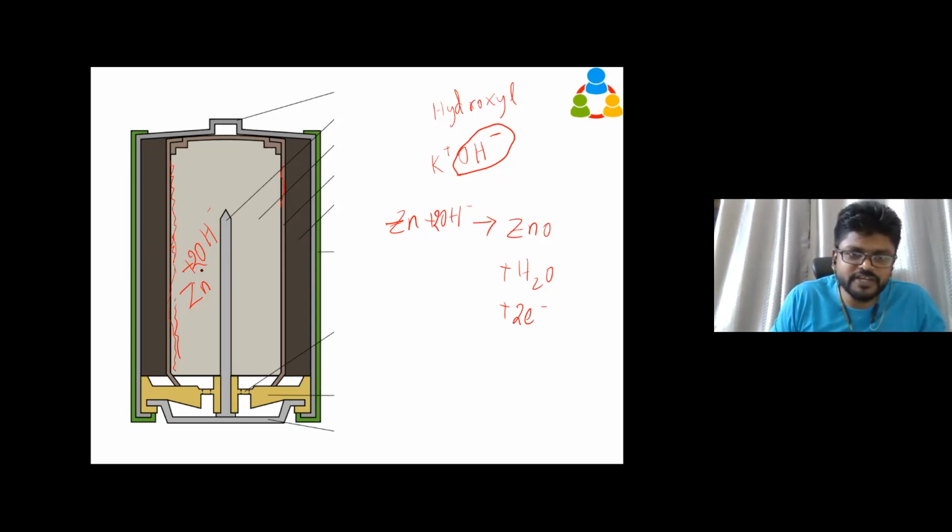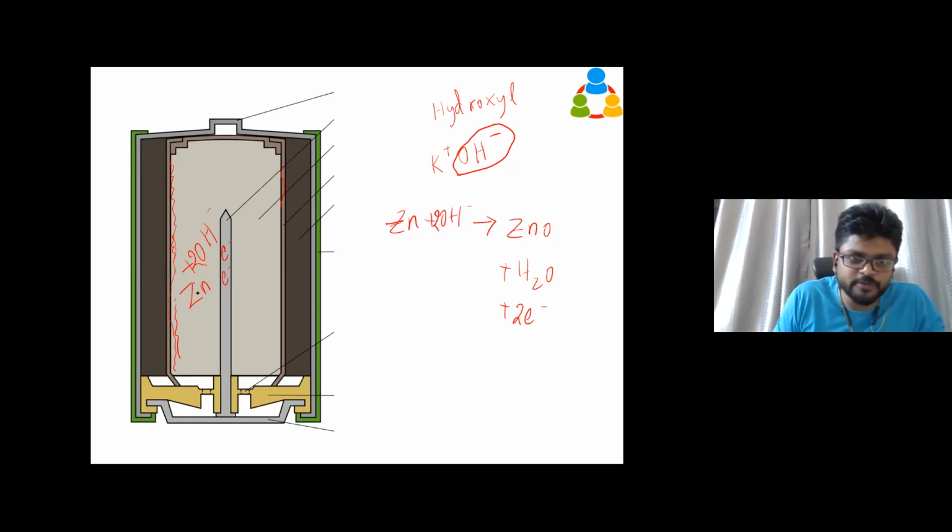Okay, so we will consider the reaction of one atom only, because the chamber is completely filled with zinc powder, so many zinc atoms are there. We are just monitoring the reaction of one zinc atom. You can imagine how the other zinc atoms are going to react. All zinc atoms are going to react with hydroxyl ions, become zinc oxide and produce water molecules and electrons. See, this is a brass pin. The sharp point is there. No, this complete rod is called the brass rod, brass pin. It is attached to this metal terminal. So this brass pin is going to pick up these electrons.